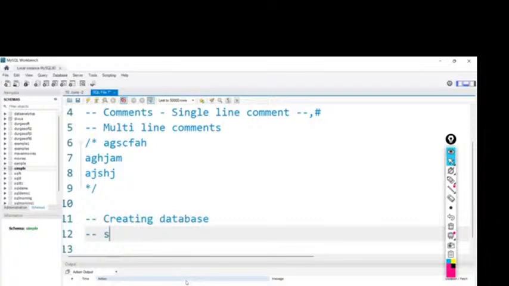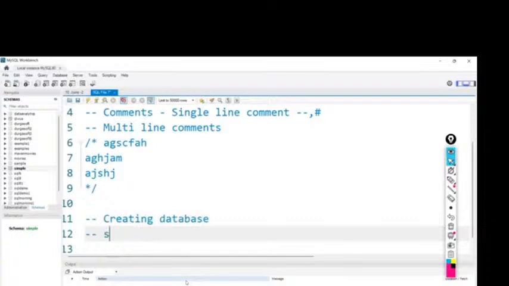And to activate the database, we have one syntax, the use command: use database name. Our database is SQL 5, so I'll select this and execute. Now you can see SQL 5 got activated, it became dark bold. It is activated right now. Whatever syntaxes we write here, all those will be executed under this database only.